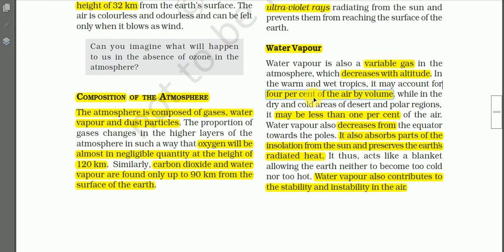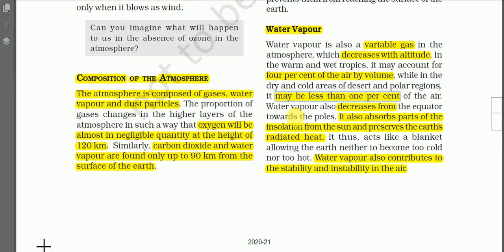That means you will find a large proportion, a high concentration of water vapor in the hot and wet tropical climate, while in the cool and dry areas of desert and the polar region, water vapor may be less than 1% of the air. In the cool areas, the concentration of water vapor is less. Hot and wet areas, high.